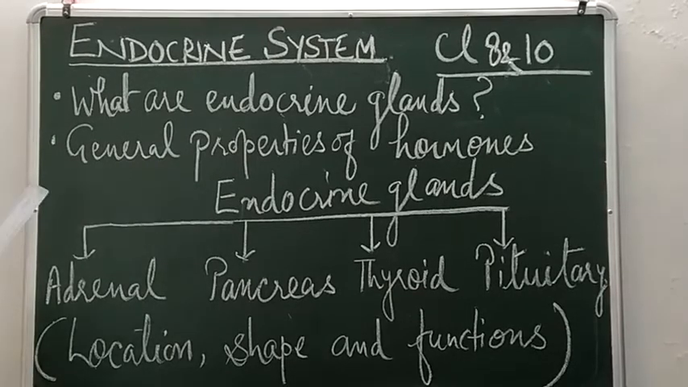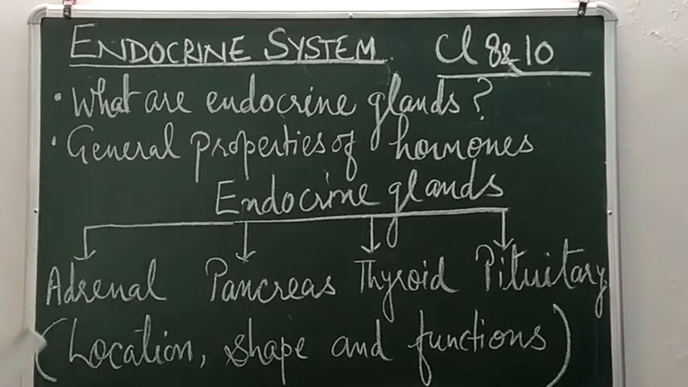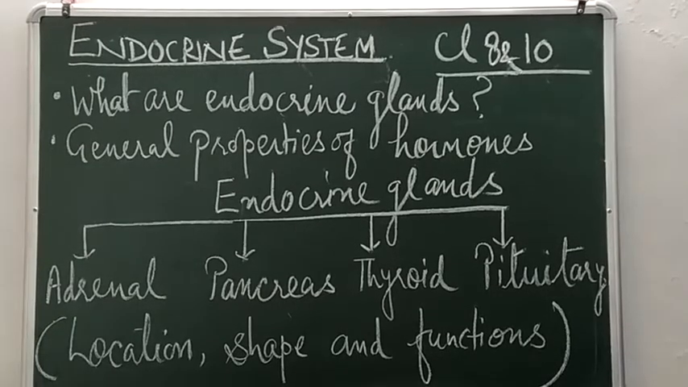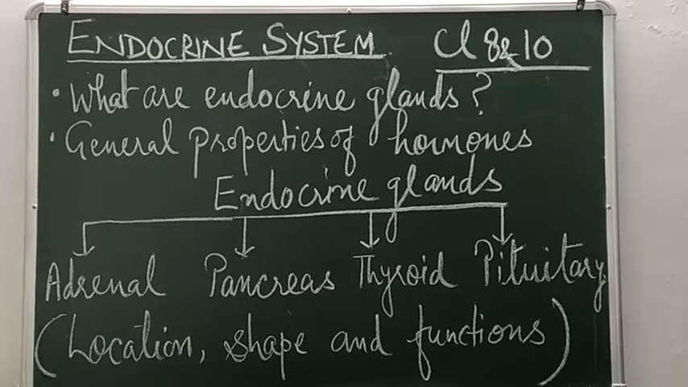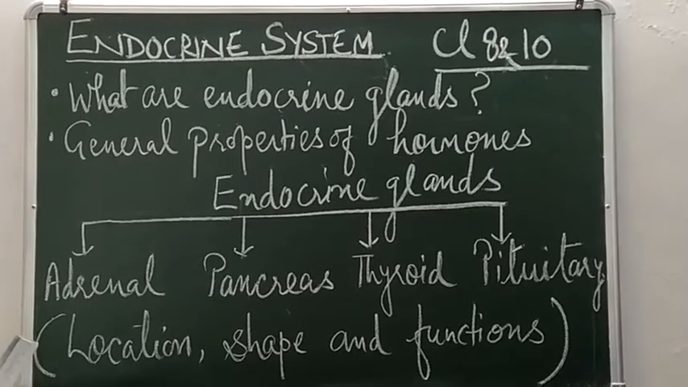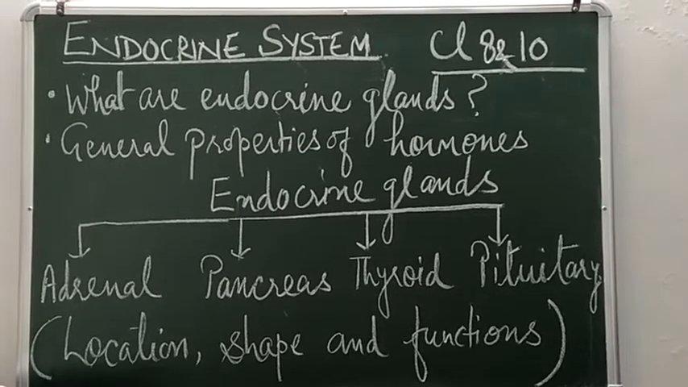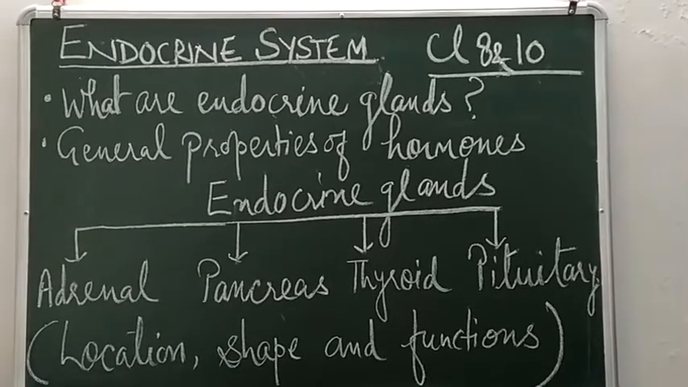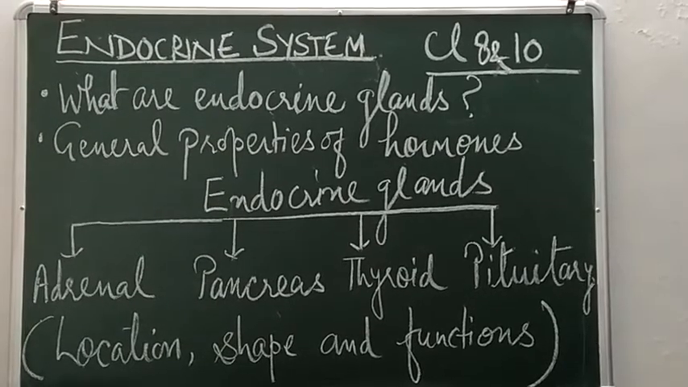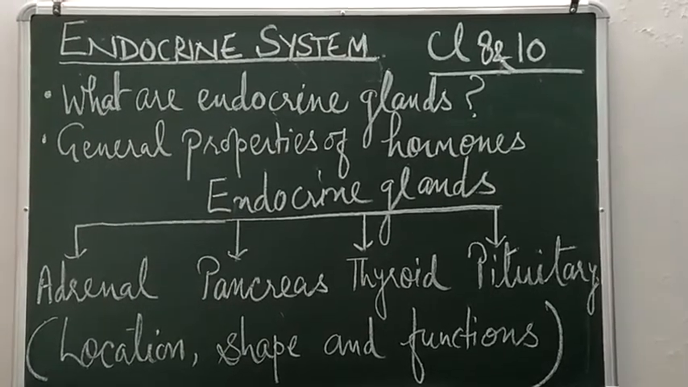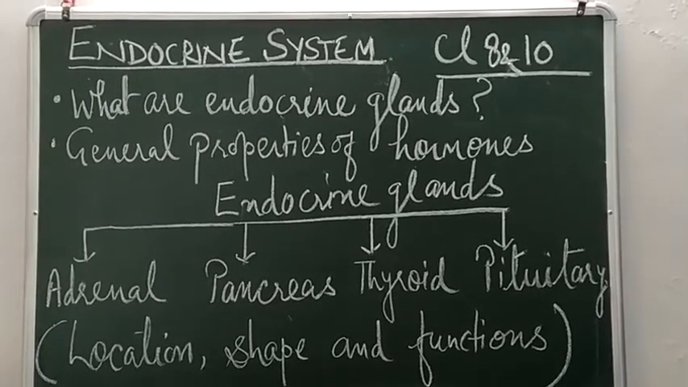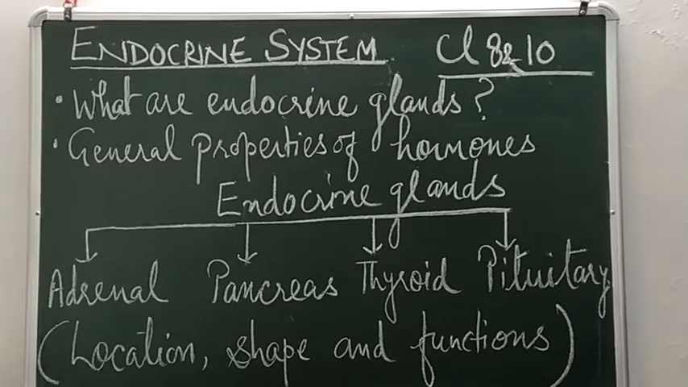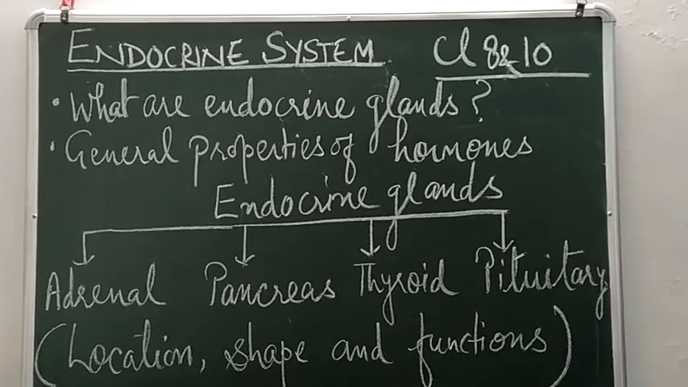Next portion is general properties of hormones. As I told you, endocrine glands secrete hormones. What are hormones? Hormones are chemical messengers, and they have certain properties. First property of hormones is that they are secreted from the glands and then directly poured into the blood. Second property is that they act on target organs or target cells, usually away from their source.